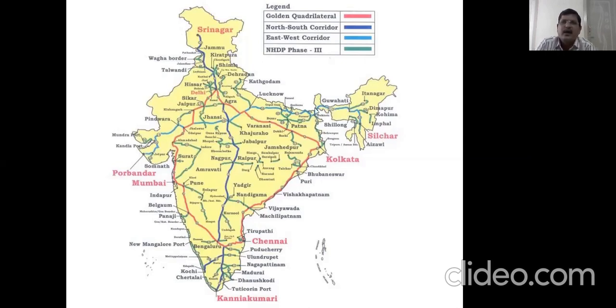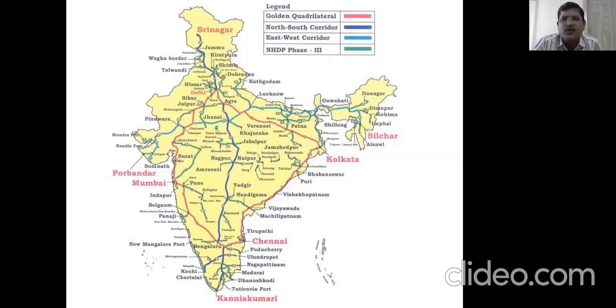Then again parts of Uttar Pradesh. Then it meets here in Jhansi. Then it reaches the westernmost part, the port city Porbandar in Gujarat. So the east-west corridor is Silchar to Porbandar. North-south corridor is Srinagar to Kanyakumari.